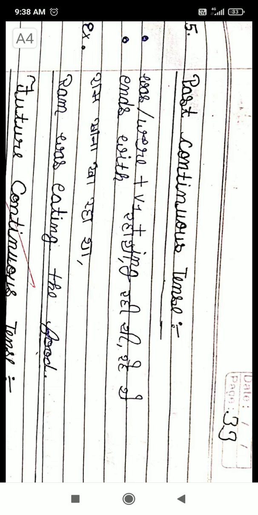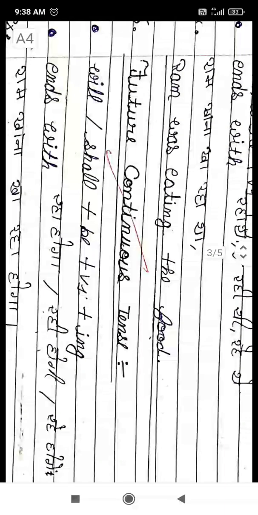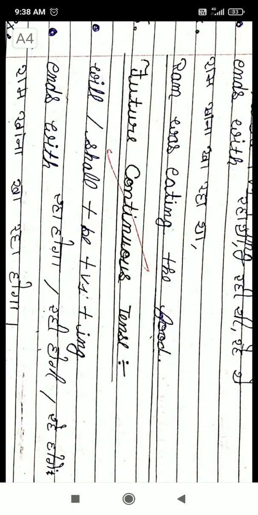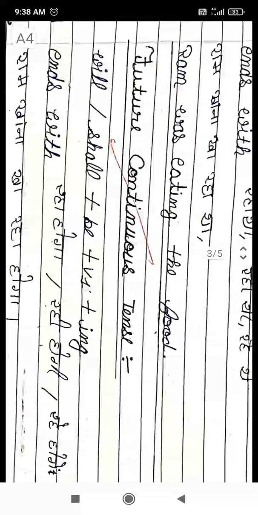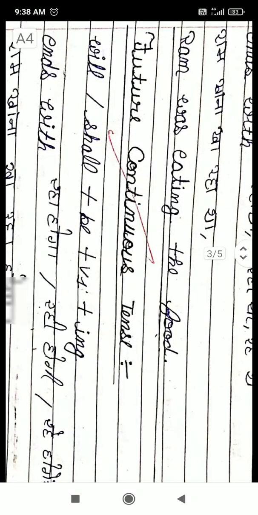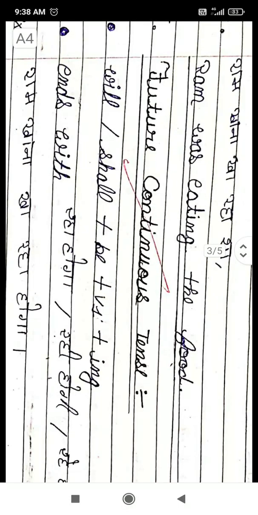Future continuous tense is used to describe those actions which will be happening in future at a particular moment, and that time should be in the future. Like tomorrow I will be enjoying the party. Now that action will happen in future and it will be in continuation in future, so there we will use future continuous tense. And future continuous tense is formed with the help of will/shall plus be plus first form plus ing.